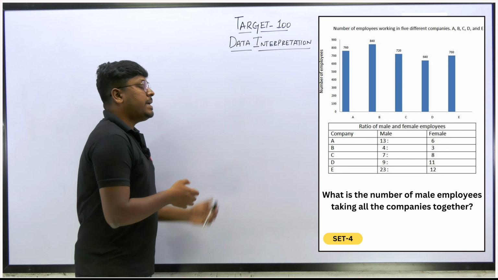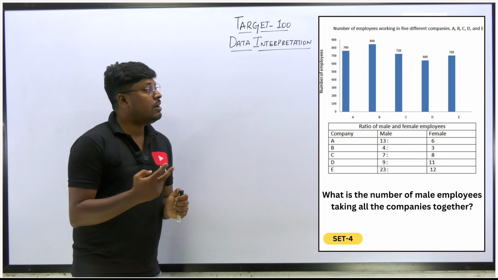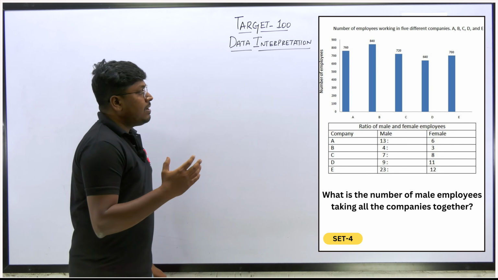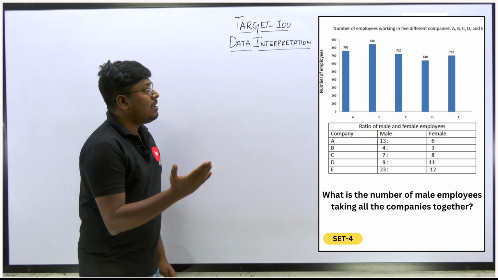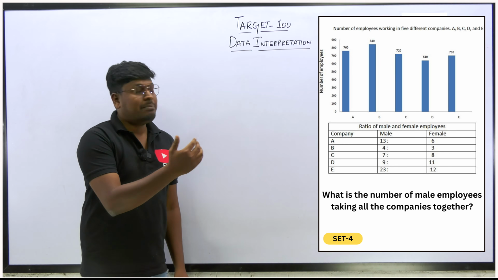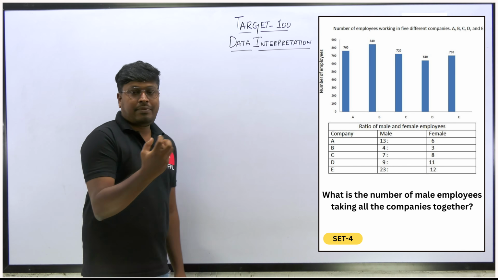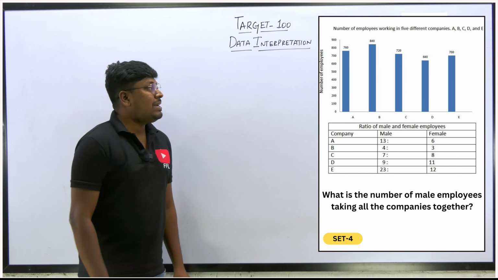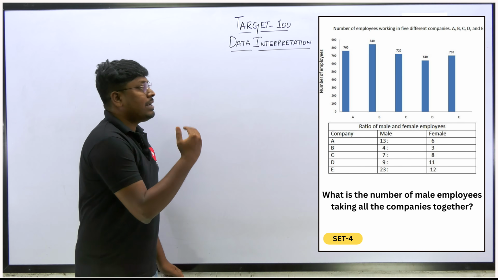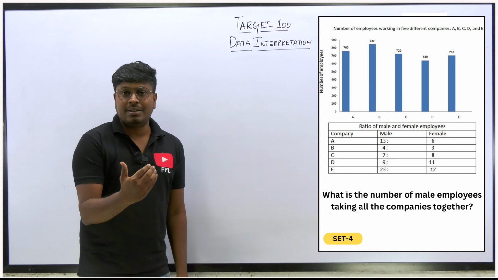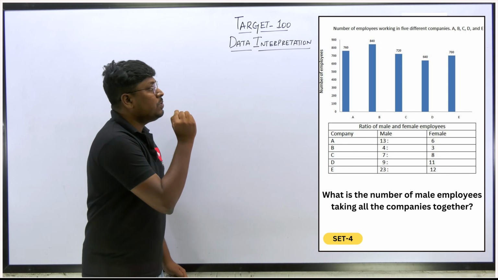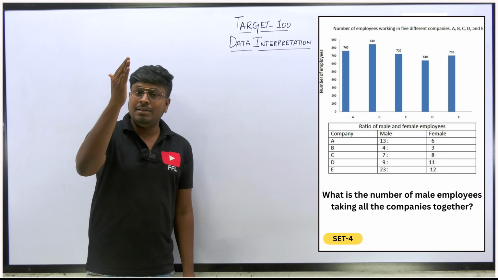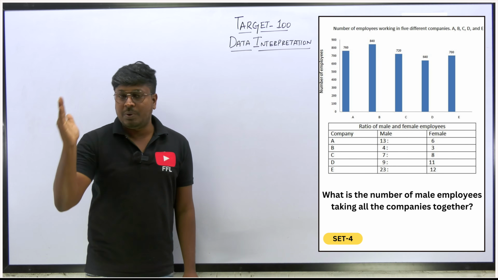So set number 4, data interpretation. So here it is based upon two charts. One is a bar chart where the total number of employees of 5 company has been given, and second is the table chart where male and female ratio has been given, right? So total number of employee, by using the second chart, that is table chart, we can find how much company A male and how much company A females are there in the company, right? So it is easy to find the solution for this type of data interpretation, even though it is difficult. So only one important thing that you need to do here is initially or else at some point try to find all the company's total male and all the company's total female separately.